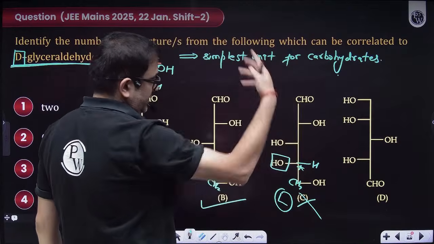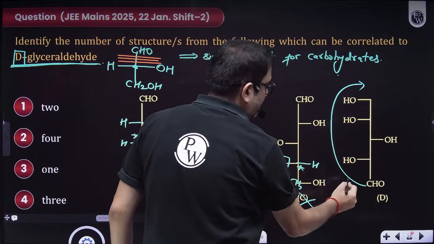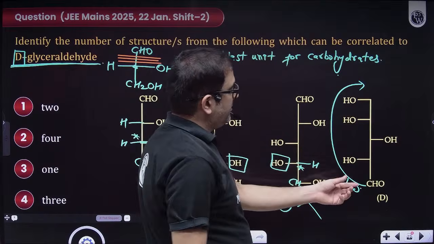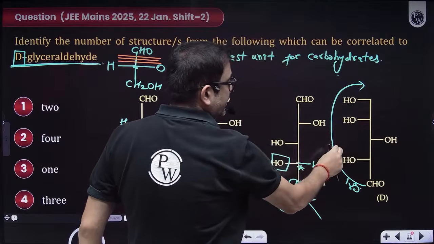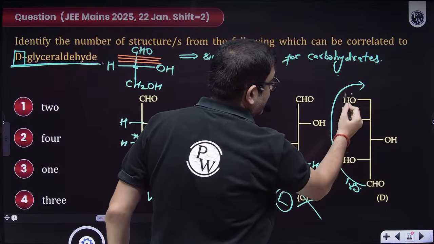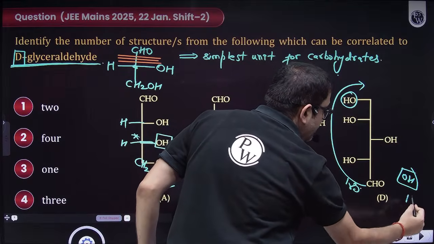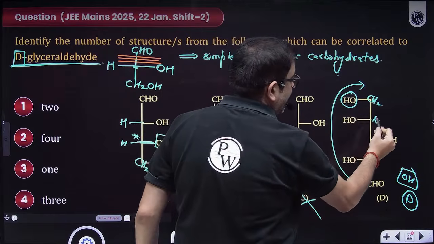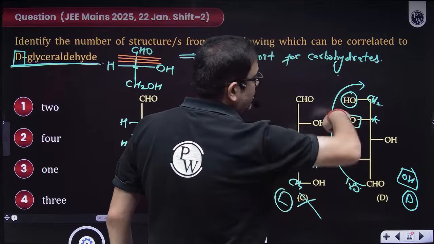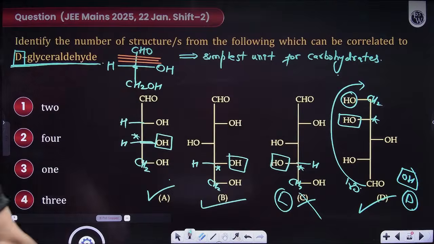Is it a true Fisher? No. It will have to be rotated by 180 degrees. If you rotate by 180 degrees, this OH will reach here, this OH will reach here. So ultimately, this OH will be on the right side. This is CH2, so this will be my last chiral over there, and it has OH on the right side, so this is also D. So technically, how many D forms do you have? 1, 2, 3. So the answer will be 3.